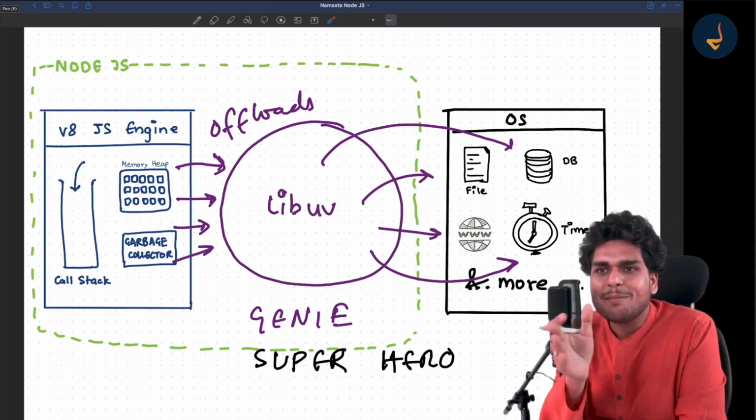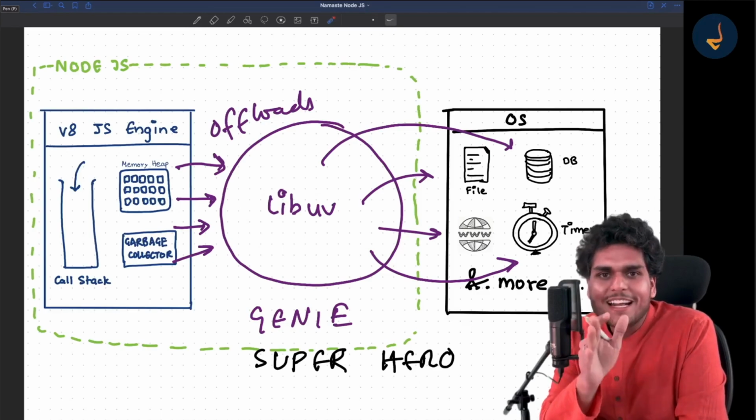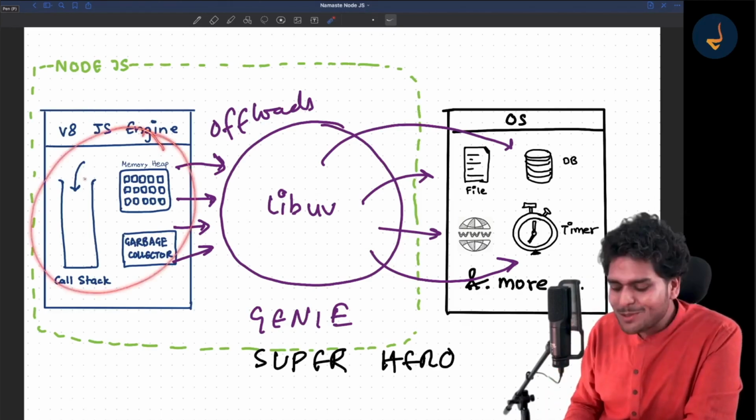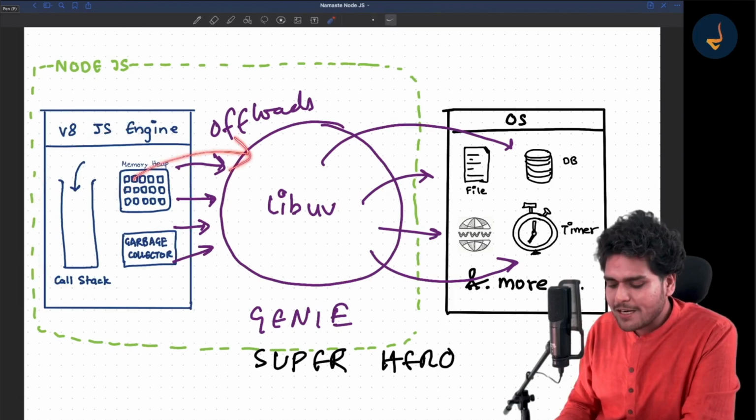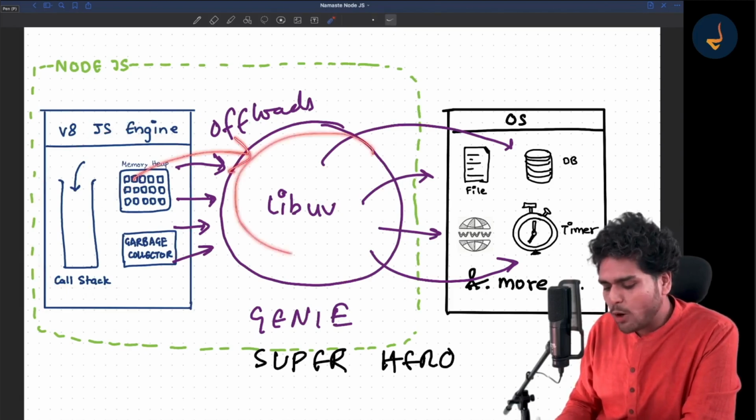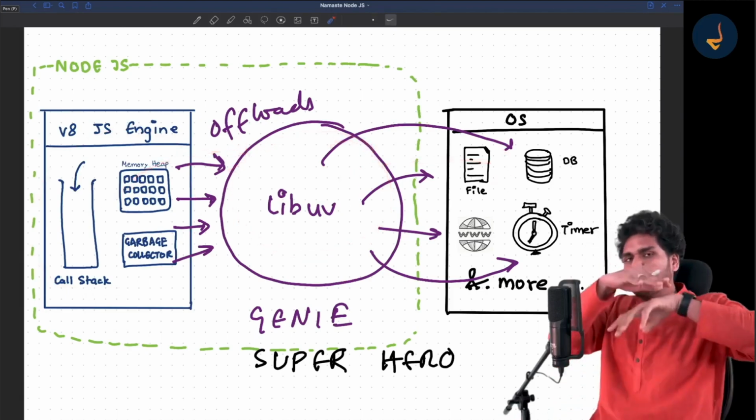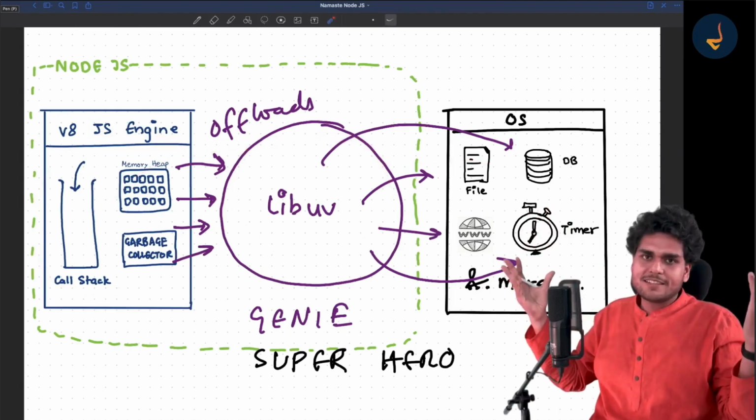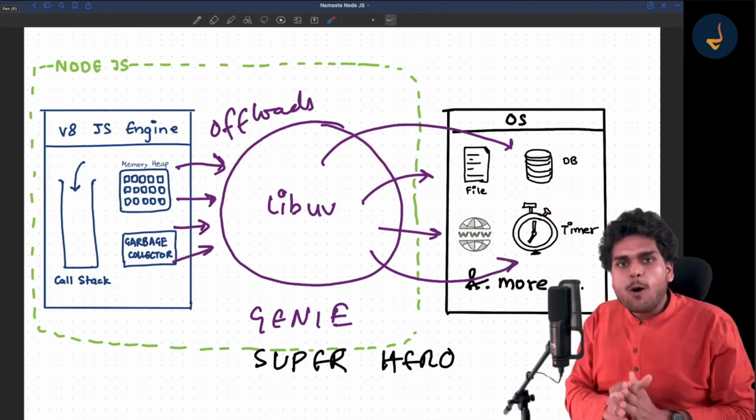I know these are bad examples to relate to, but what I am trying to say is the JS engine can just do synchronous things. Most of the asynchronous things are offloaded to libuv, and libuv has some superpower. It's like our genie, and it does all that.